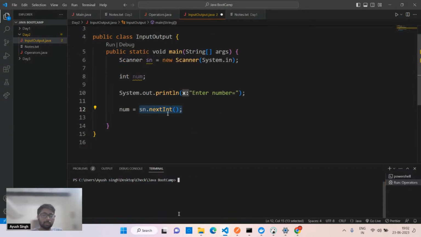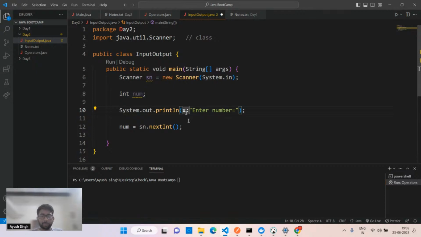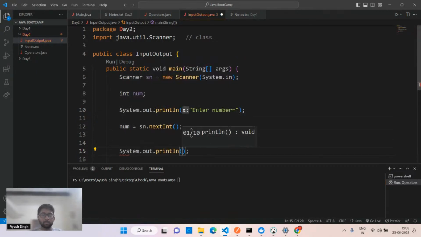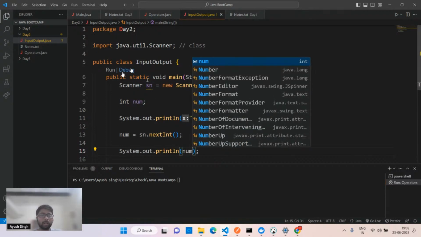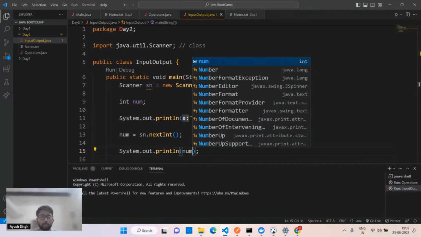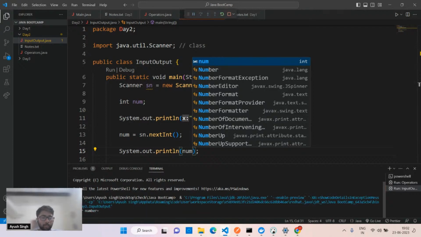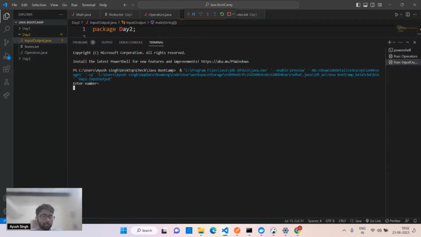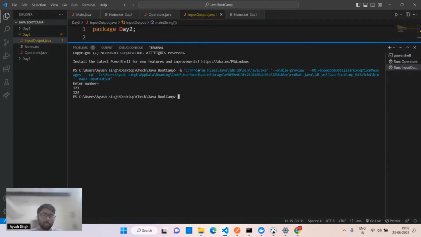So let's suppose I have to just print that number as well. I'll show you. Sys out, simple, I'll print this number. I'll run this code. It will open this enter number prompt. Here in the terminal we have enter number, and nothing is printing afterwards. I have to type, let's suppose, 123. I have to hit enter, which means going to the line after that. Hit enter, and you'll get 123 again because I'm simply printing that number.